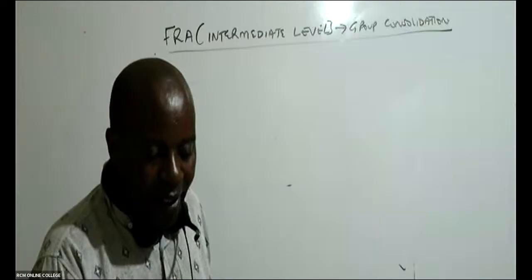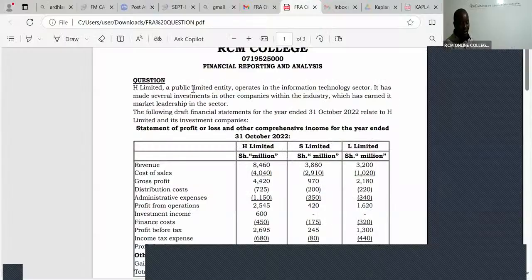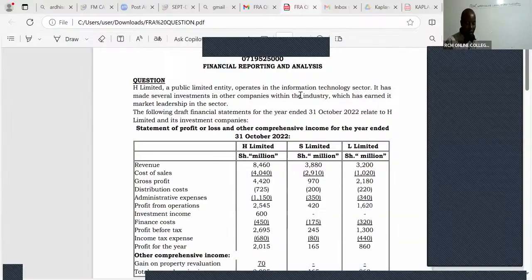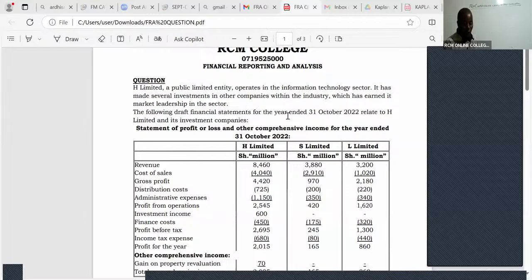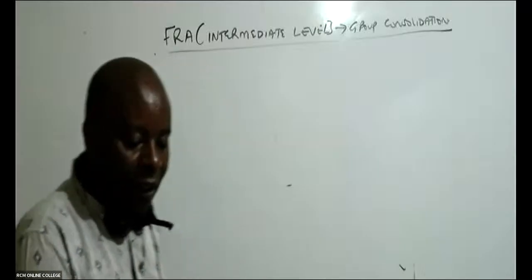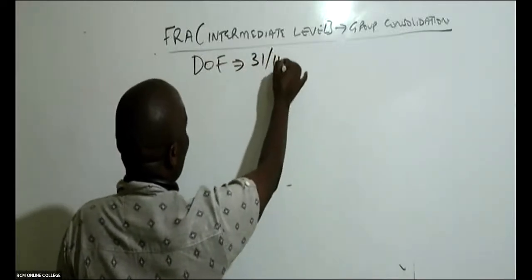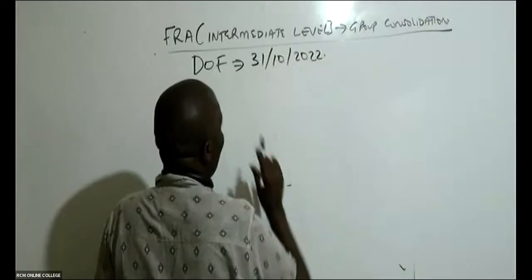All right. We are told H Limited, a public limited entity, operates in the information technology sector. It has made several investments in other companies within the industry, which has earned it market leadership in the sector. The following draft financial statements for the year ended 31st October 2022 relate to H Limited and its investment companies. So the date of the financial statements, the DOF, is 31st October 2022. It is very important for me to note this.